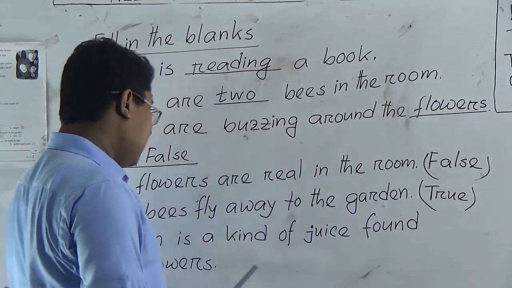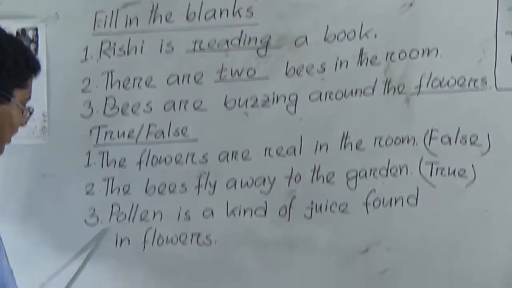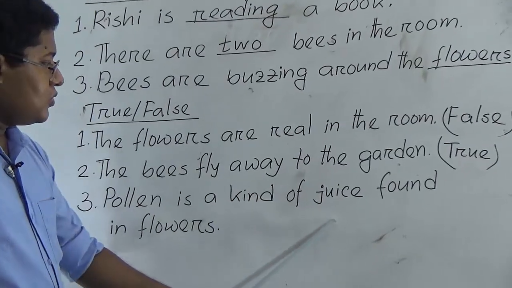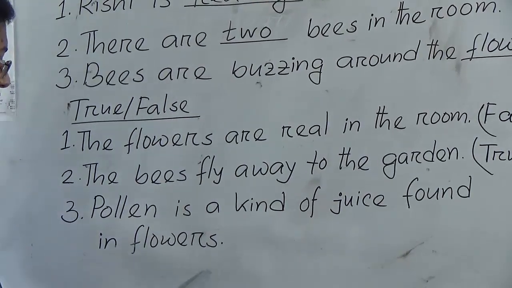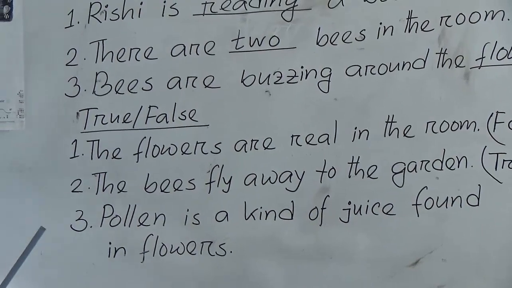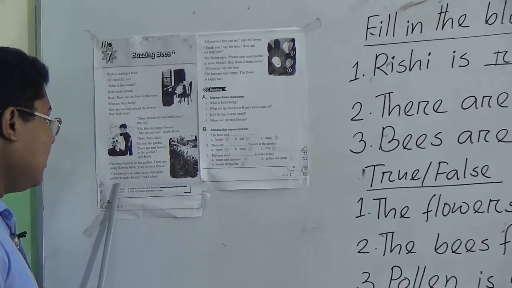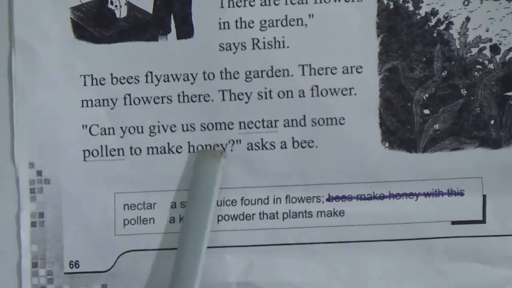Okay, last one. Number 3. Pollen is a kind of juice found in flowers. Okay, so let's go to the unit. Look at this paragraph. Can you give us some nectar and some pollen to make honey?